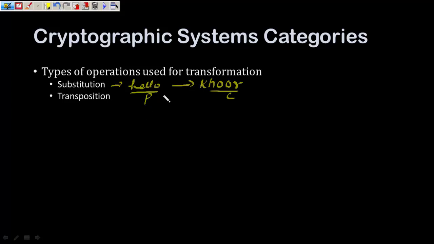But one thing to notice over here is that each time an L is occurring, it is replaced by a constant element. That means that input element is one-to-one mapped with the output element. Alright, so in this case, this will be called as mono-alphabetic substitution cipher.